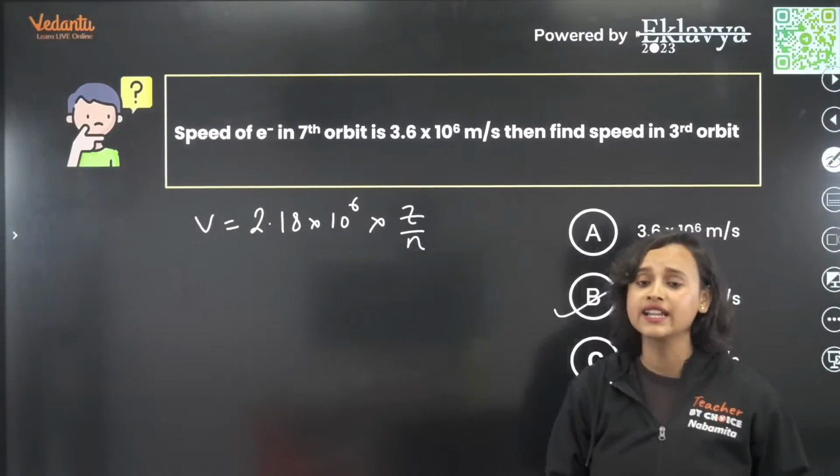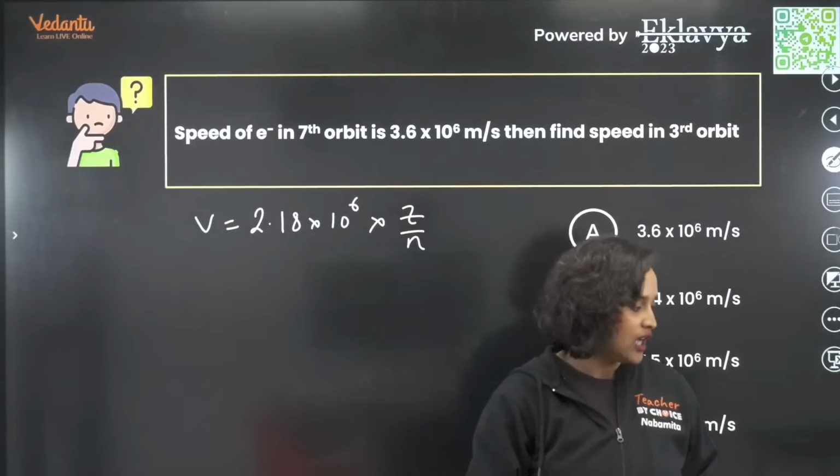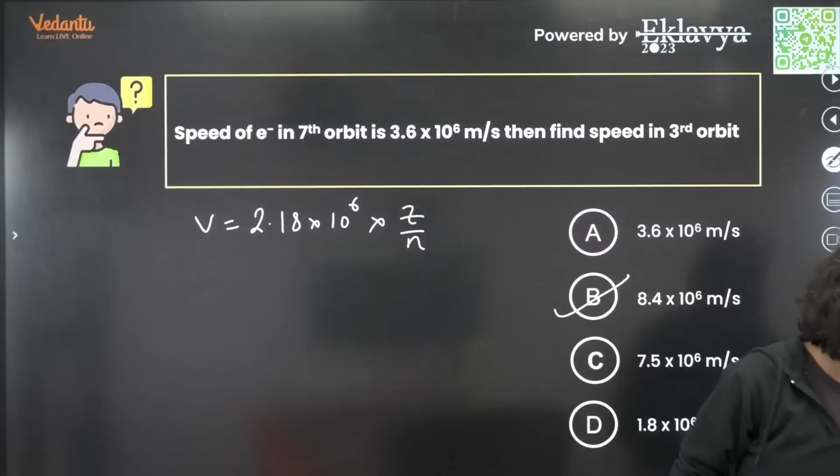How are you finding the Z value? You have kept B only. Very good. Very, very good. All right.